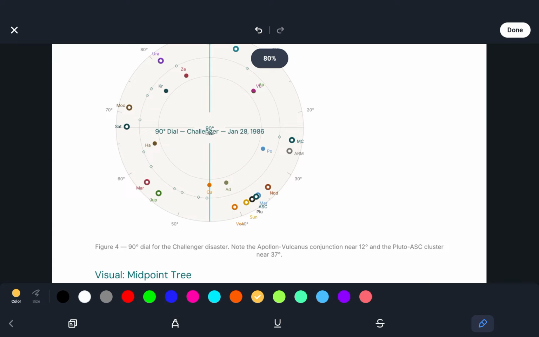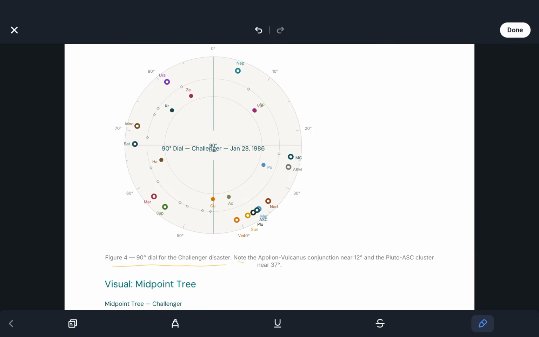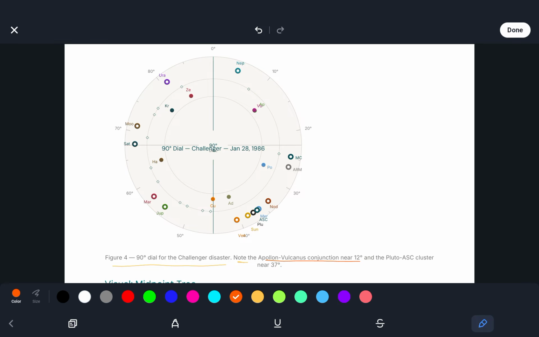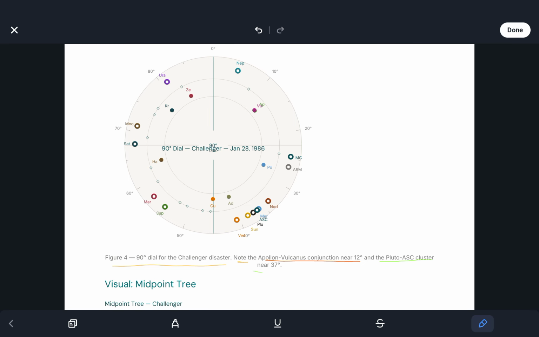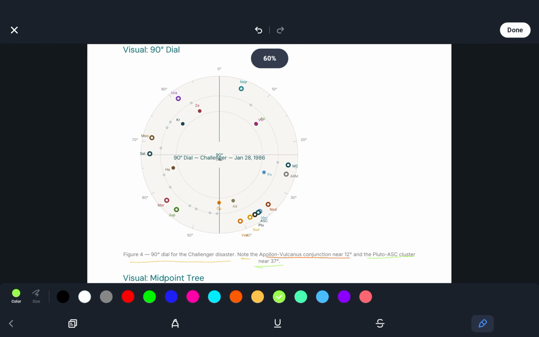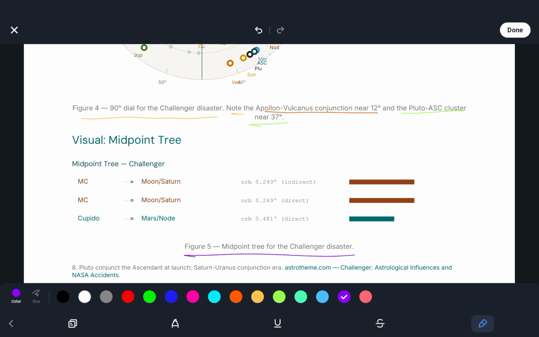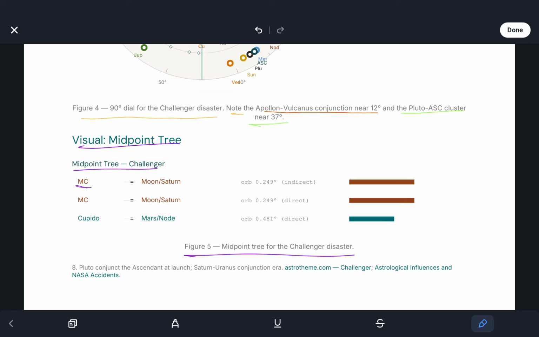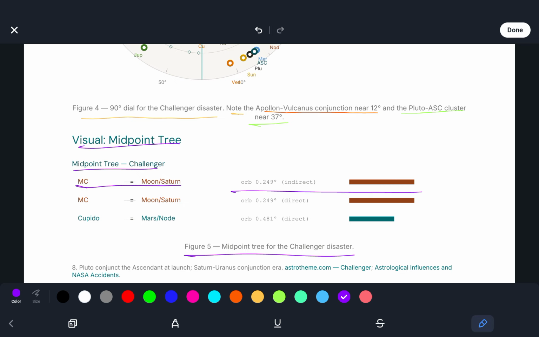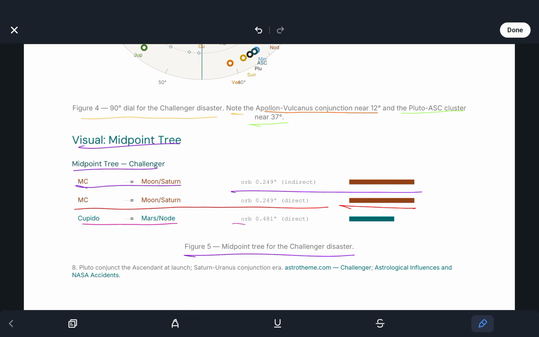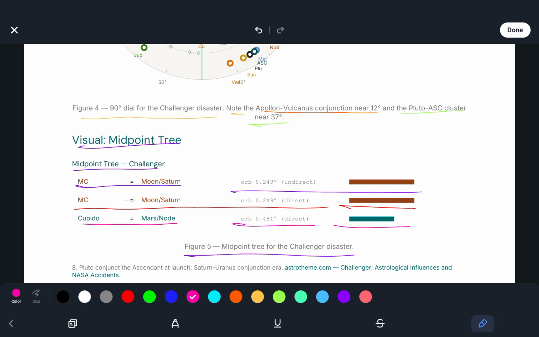Here is the visual, the 90 degree dial for the Challenger disaster. Note the Apollon Volcanus conjunction near 12 degrees and the Pluto ascendant cluster near 37 degrees. And here's the midpoint tree for the Challenger disaster. So MC equals Moon Saturn, with a direct orb of 0.249 degrees. And Cupido equals Mars node, orb of 0.481 degrees, and it's direct.